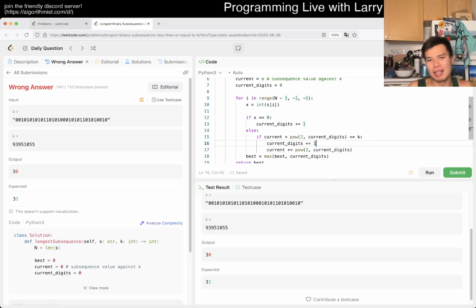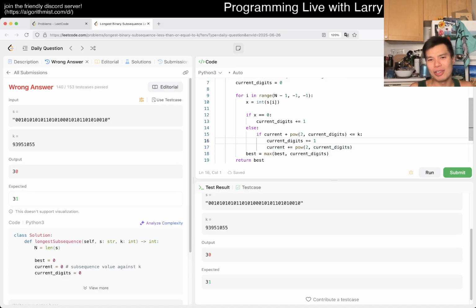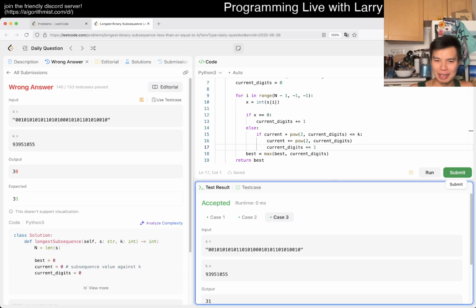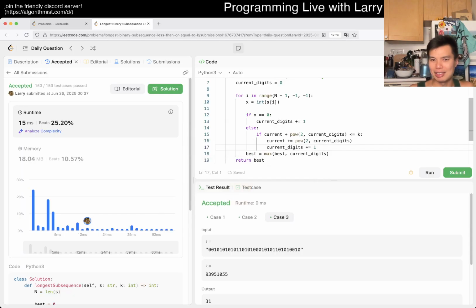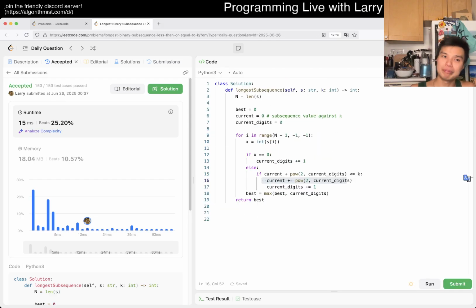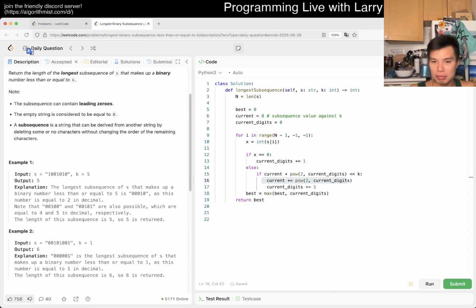Oh, I'm dumb. Order of operation. Dummy. I just wrote it very sloppily. I checked this and then I incremented it before adding it. Okay, very silly mistake. But yeah, hopefully this was good.